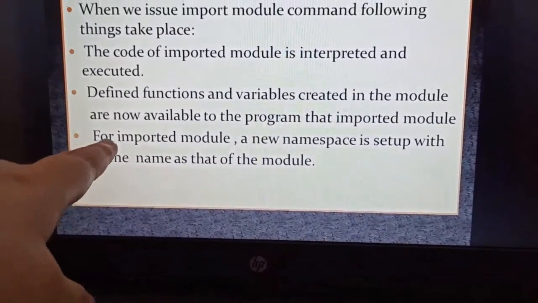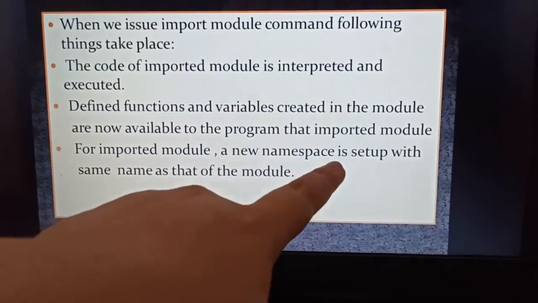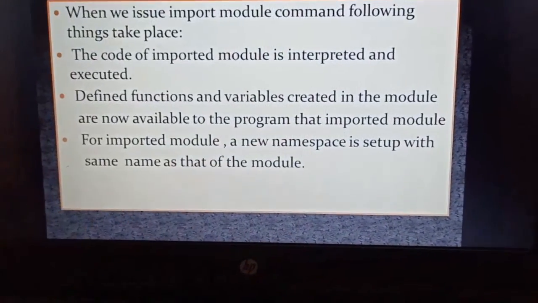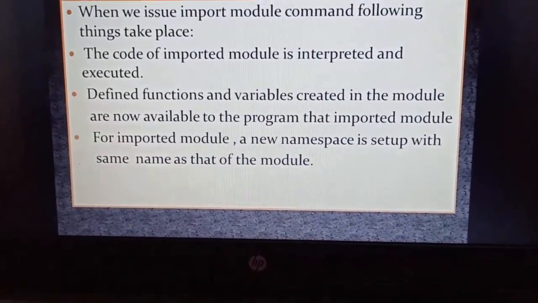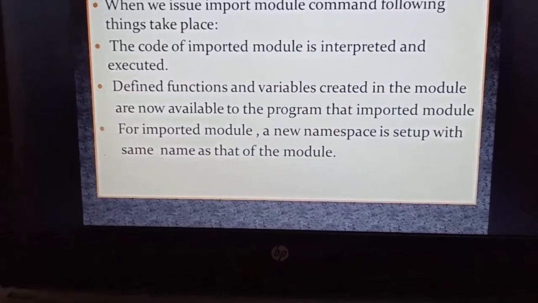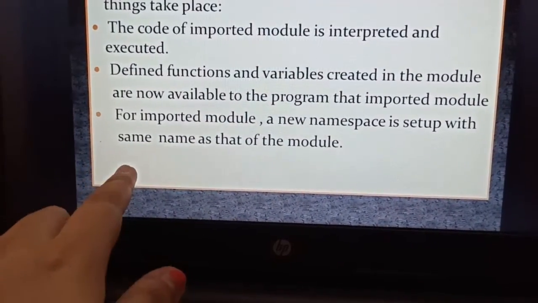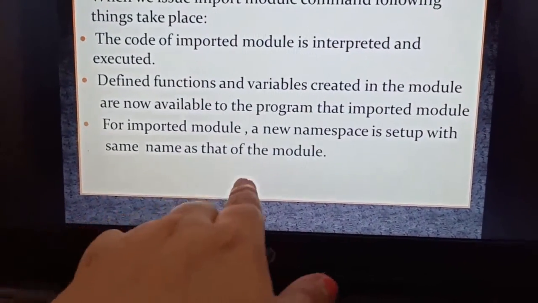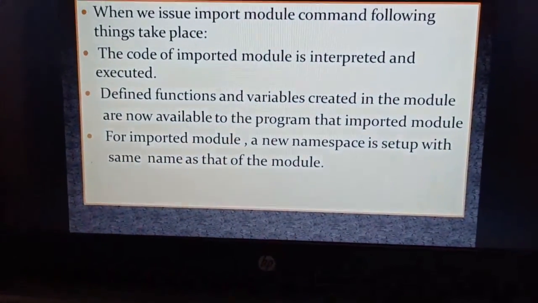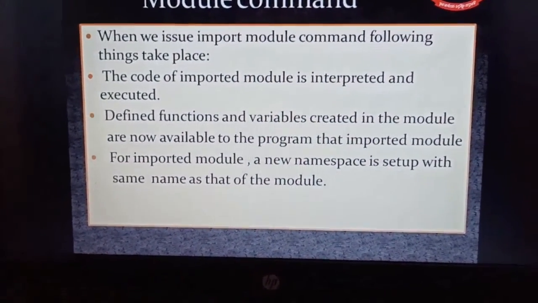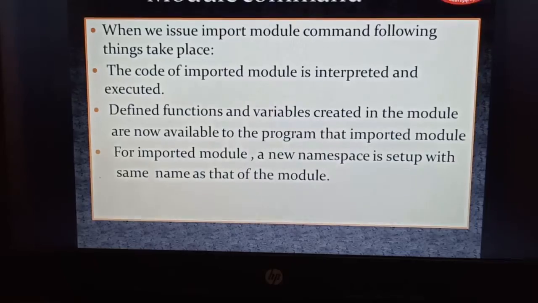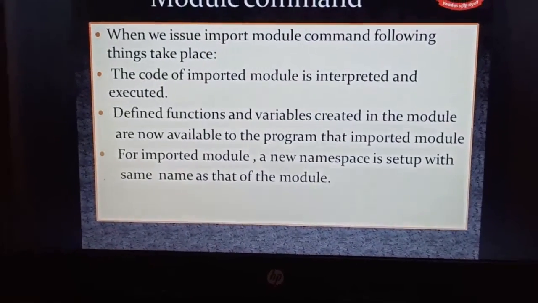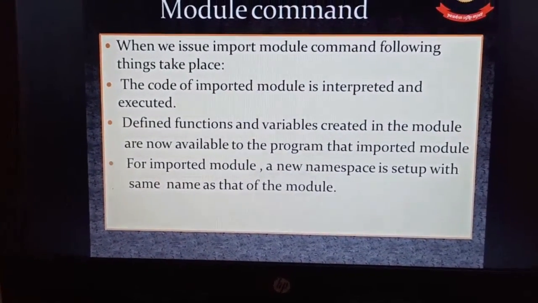Okay, then for an imported module, a new namespace is set up with the same name as that of the module. I have already told you this in the live class, how we can access it. You just need to write the module name and then dot object name. Like I have created one module with the name circle. I'm going to show you after this. I have saved it with the name circle.py. Py is the file type.